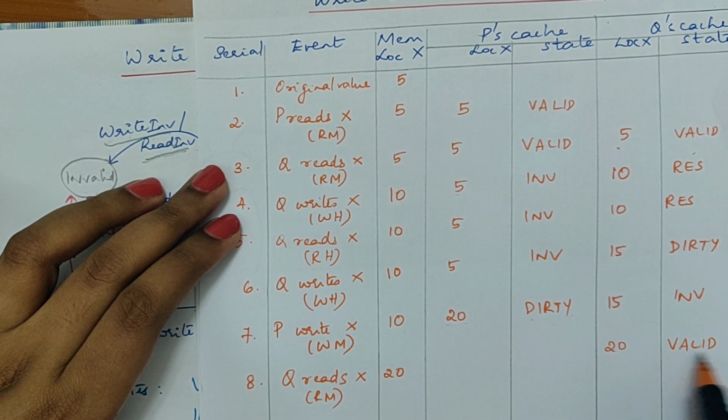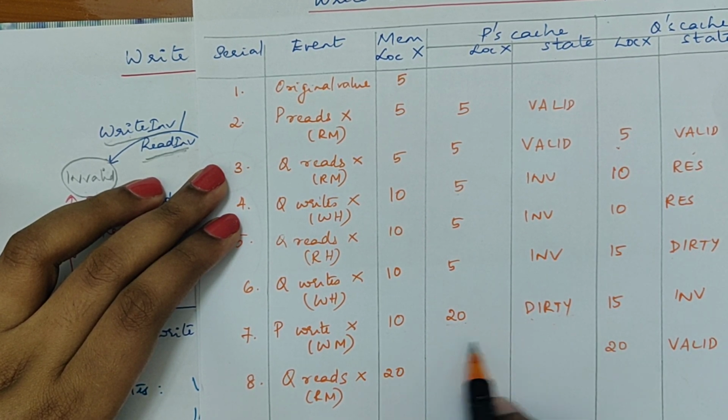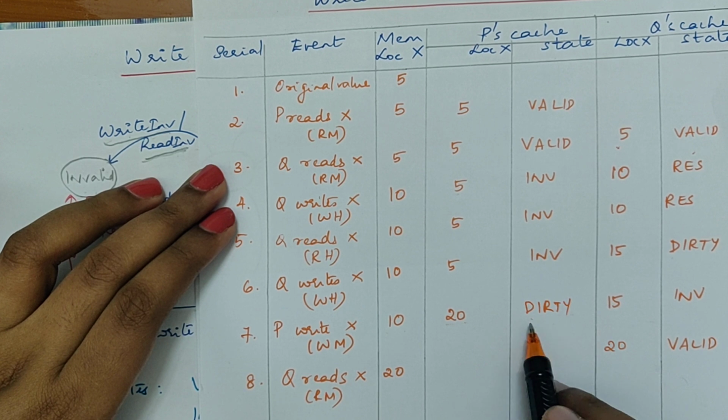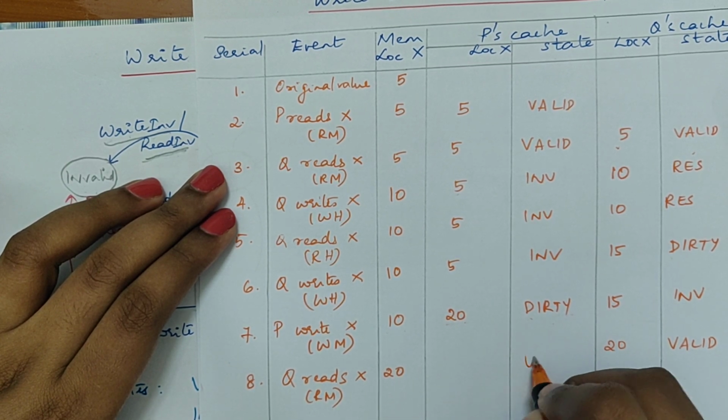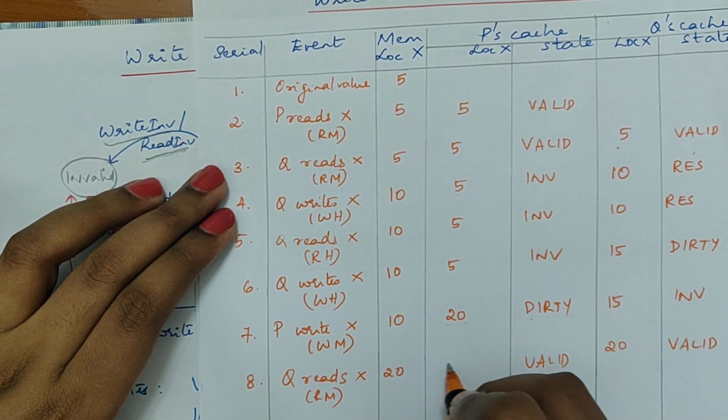And also the cache from where you have read the value with a dirty state will also be set to valid, according to the event read miss.